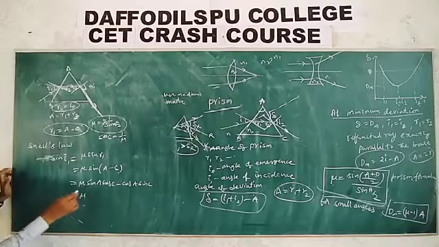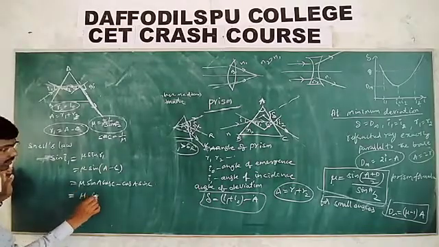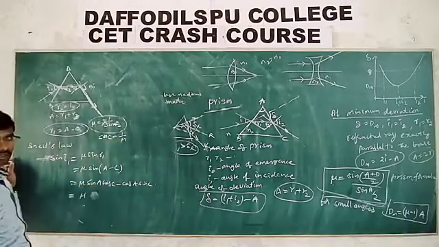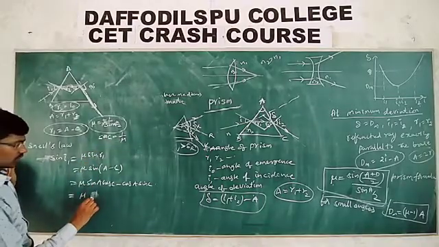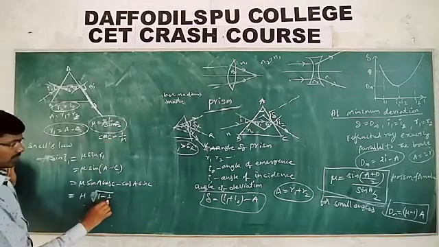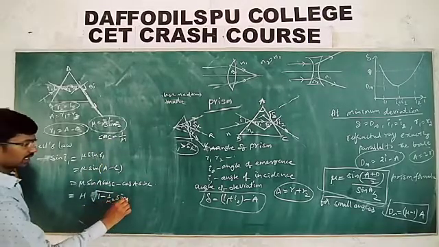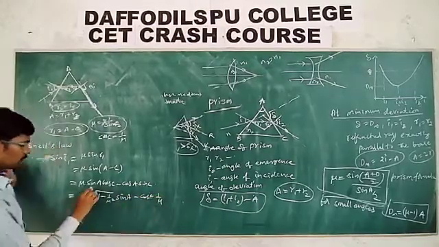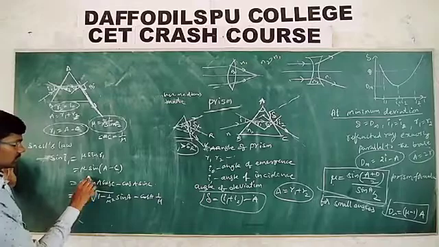So mu into sin A cos C, where cos C is root over 1 minus sin square C, that is root over 1 minus 1 by mu square, into sin A, minus cos A into 1 by mu.